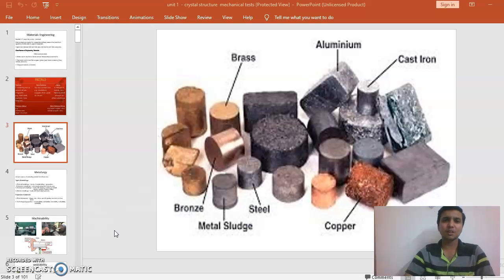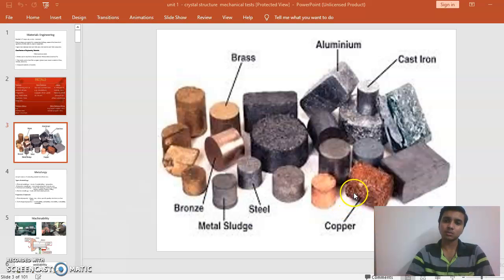If we look at this picture, we can see what brass looks like, and bronze over here, and steel.